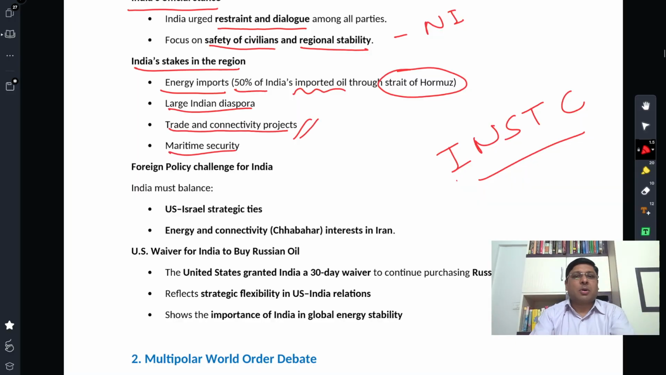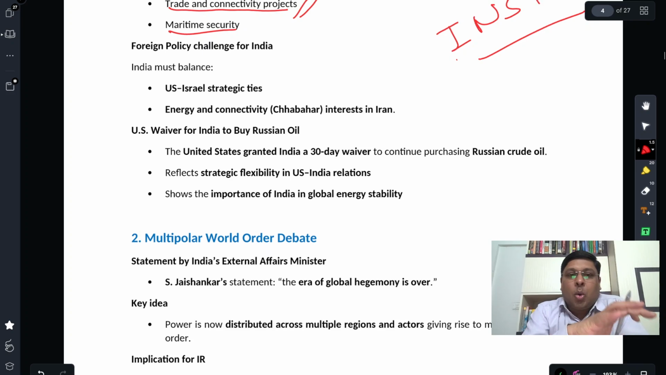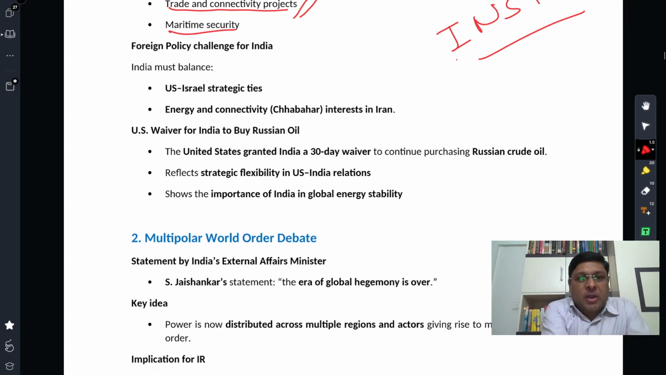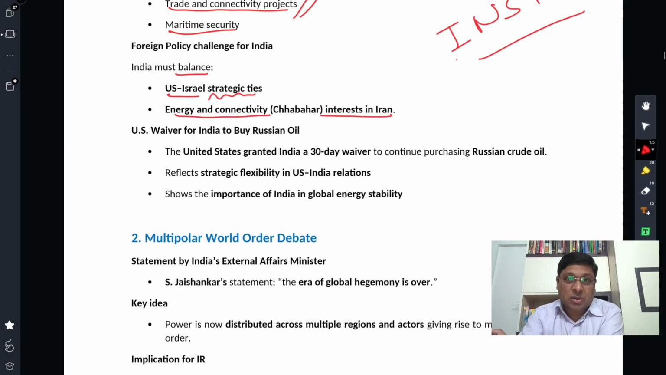Then, obviously, one important concern has been maritime security, right? Overall maritime security in terms of the shipping links that we have through the Strait of Hormuz. What is the foreign policy challenge for India? India must balance US-Israel strategic ties. Over the last few years, India's strategic ties with the US and Israel have deepened a lot on one hand, and energy connectivity interest in Iran on the other hand. So we cannot afford to take sides. Both these things are very important. That's why India must balance these two.